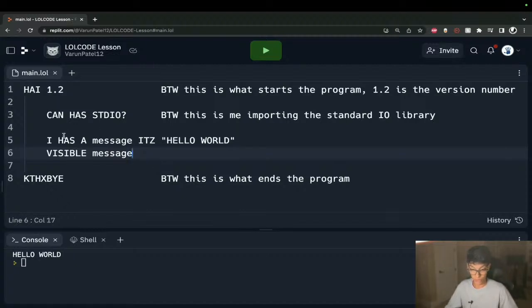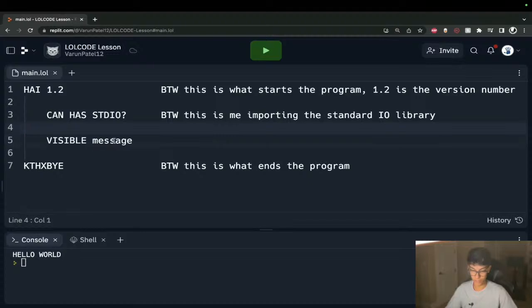So anyway, what have we done so far? We have figured out how to structure our LOLCODE program with HAI and KTHXBYE. We've learned how to import the standard input-output library so we can print stuff out and take input. We've learned how to create a variable, I HAS A, our variable name, and then the variable itself. And then finally, we know how to print out variables or strings or whatever. And just to show you guys, I can get rid of that message. We can also print stuff like numbers as well. It all works just fine, your integers and whatnot.